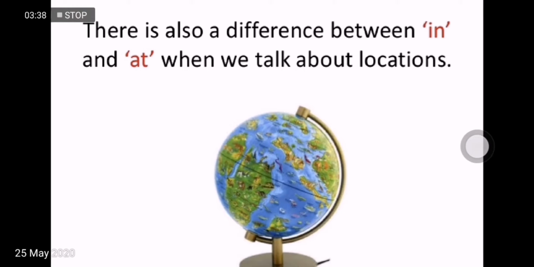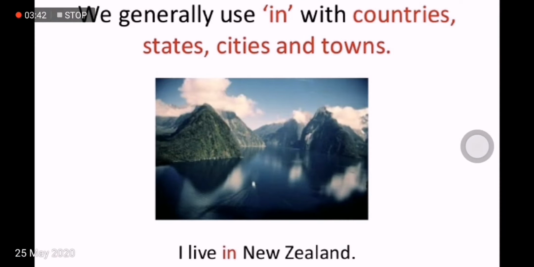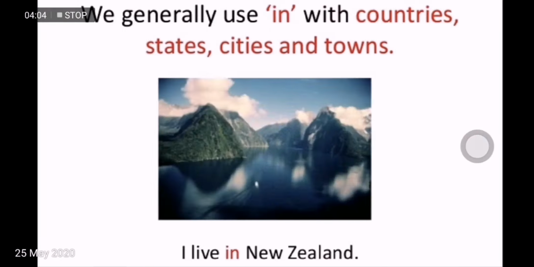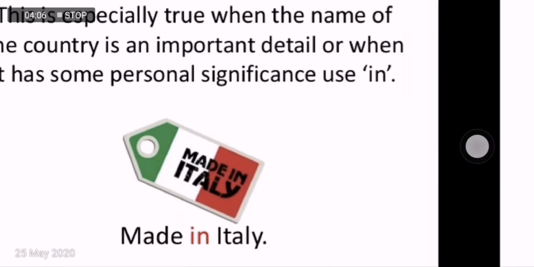There's also a difference between in and at when we talk about locations. We generally use in with countries, states, cities, and towns. For example, I live in Handwara town. I live in Kashmir for a state, or you can say country. I live in India. He lives in Pakistan. They live in Bangladesh. You can go on and on. So in these situations we use the preposition in.